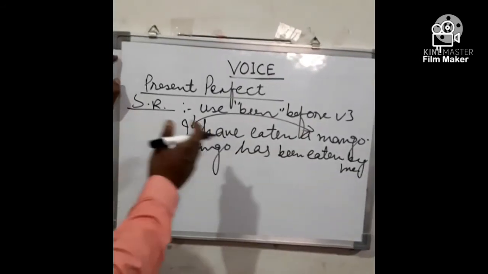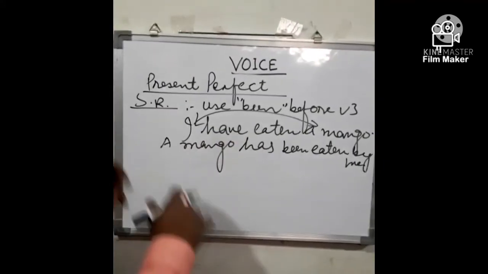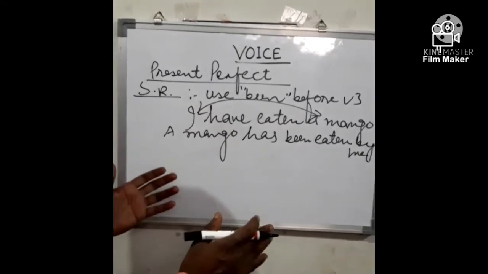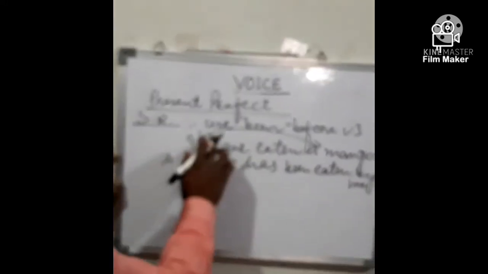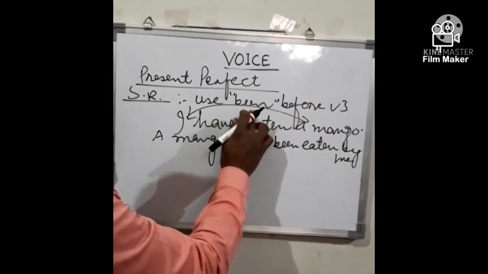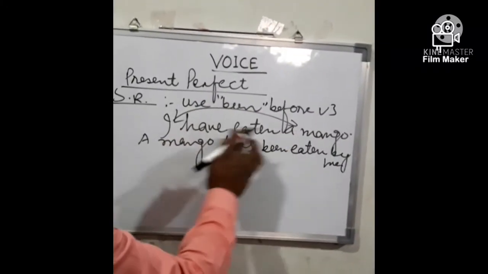Now present perfect. There is a special rule in case of perfect tense, whether it is present perfect or past perfect or future perfect. What is the special rule? Use been before V3. Been will come before V3. B-E-E-N. Take an example. I have eaten a mango.